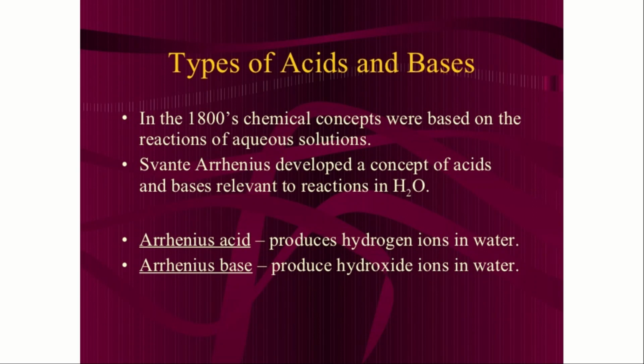Types of acids and bases. In the year 1800, chemical concepts were based on the reactions of aqueous solutions. Svante Arrhenius developed a concept of acids and bases relevant to reactions in H2O. It is said to be Arrhenius acid and Arrhenius base. Arrhenius acids are those which produce hydrogen ions in water, and Arrhenius bases are those which produce hydroxide ions in water. This is a very important concept.